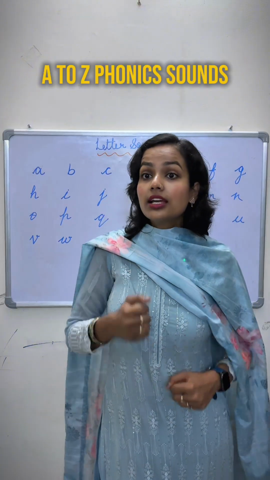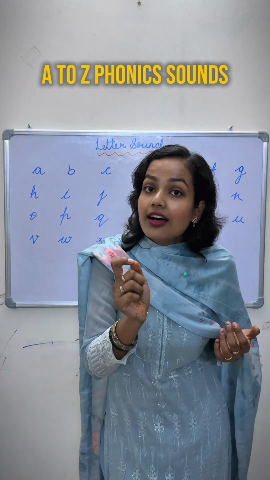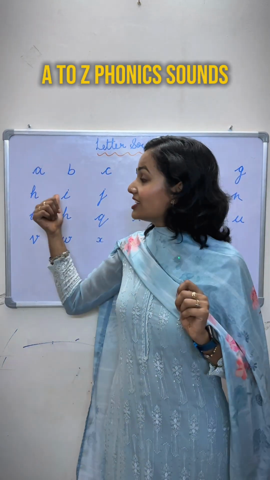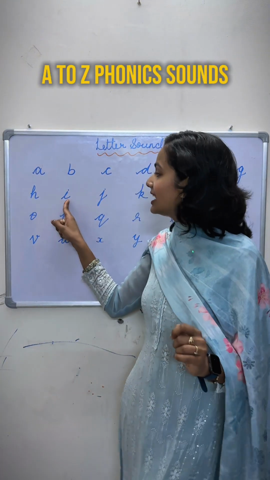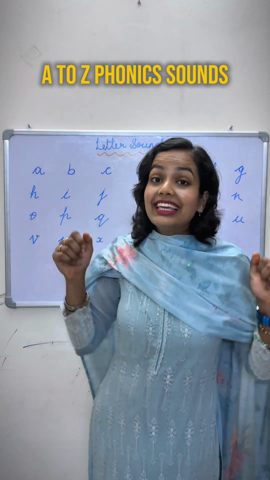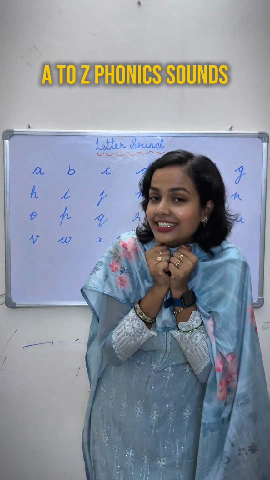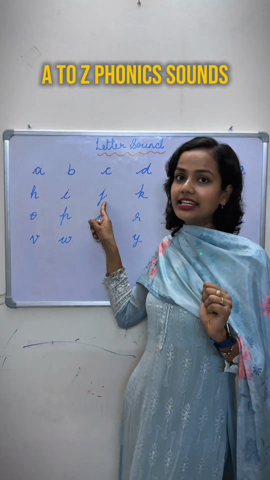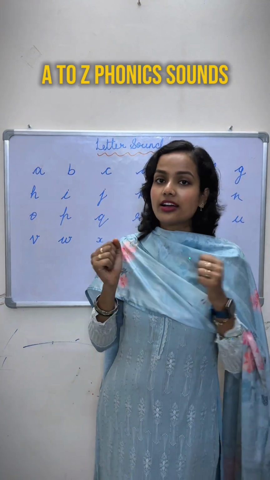like हम breathing करते हैं, run करते हैं, उसके बाद hat. Okay. The sound of this H is hat. Okay. And the next is I. The sound of I is E. Igloo. Igloo में हमें ठंड लग रही है. Igloo. Igloo. Okay. Next is J, and the sound of this letter is J, jug.